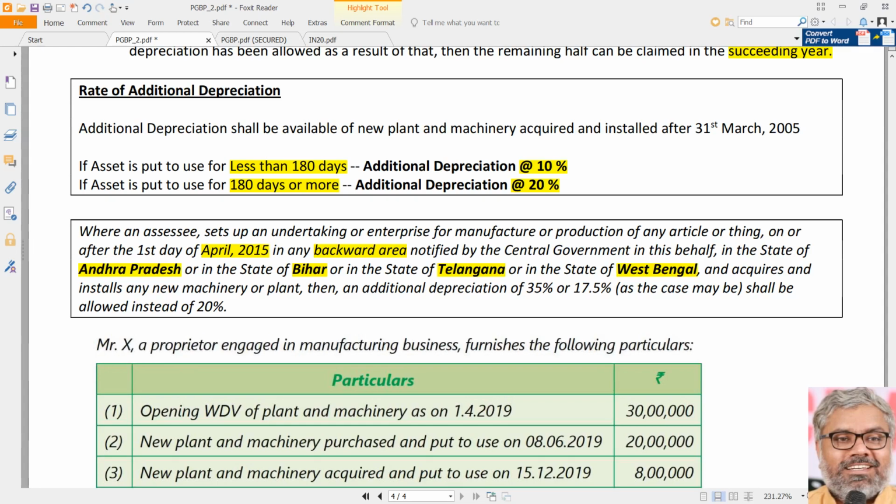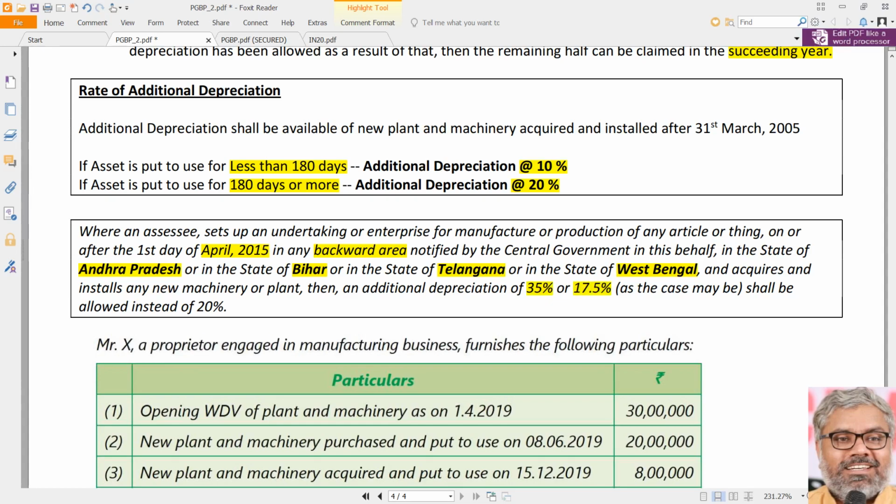But for us, what is important is that the new plant and machinery is purchased on or after 1/4/2015, and that the machinery is installed in the backward areas of four states. What four states? Andhra Pradesh, Telangana, Bihar and West Bengal. Then the additional depreciation rates will be different. Instead of 20%, additional depreciation will be 35% or 17.5%.